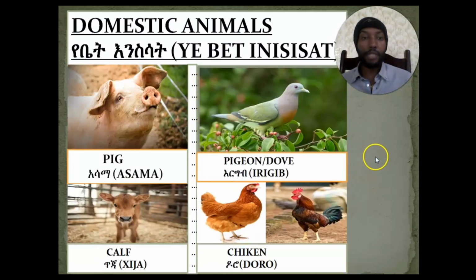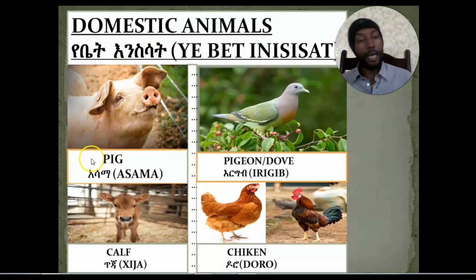Let us see other members of domestic animals, or የቤት እንስሳት. Domestic animals means የቤት እንስሳት in Amharic language. Pig. Okay, pig. Pig in Amharic language is called what? Asama. Asama means pig.